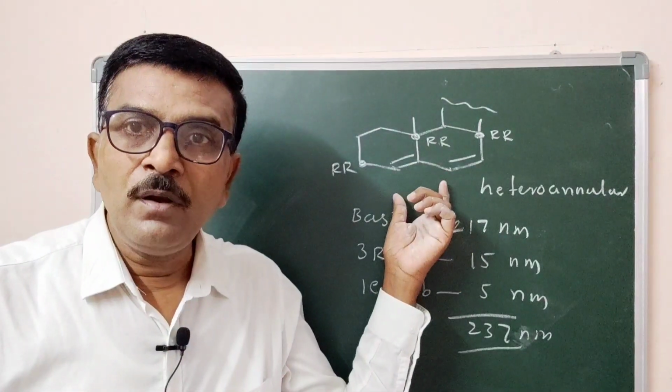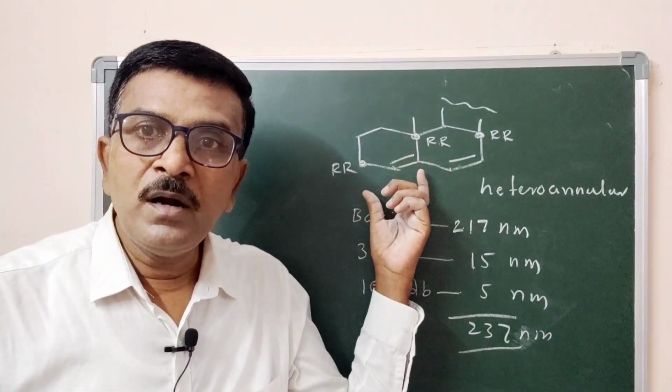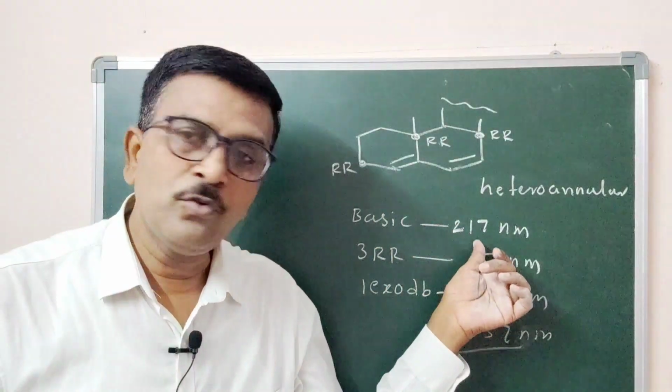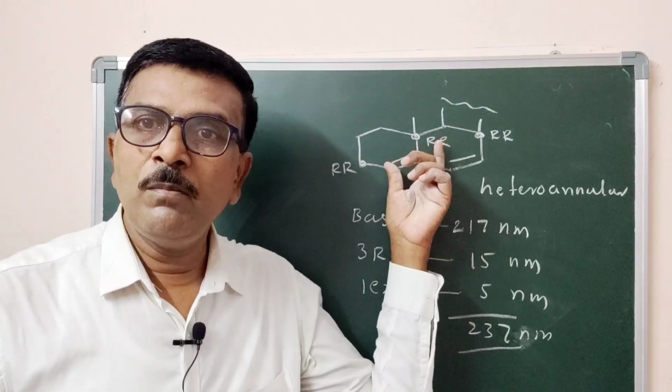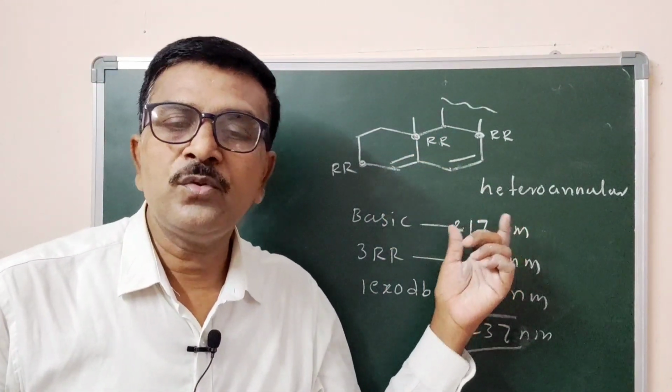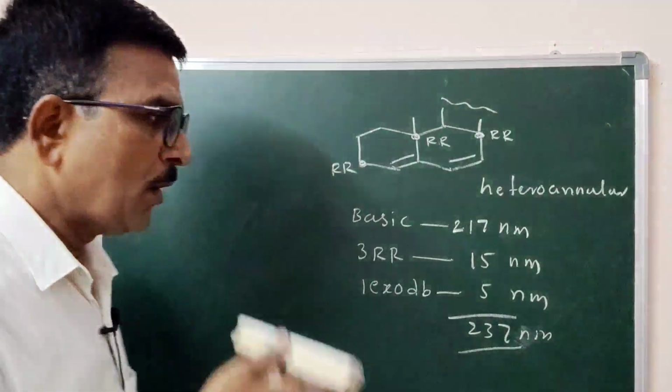So based on the absorption maxima value, we can also predict the isomers. For the same molecule, if the double bonds are homoannular, it is 253, and if the double bonds are heteroannular, it is 270 nanometer.